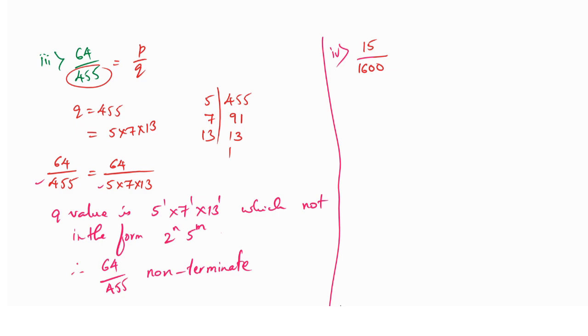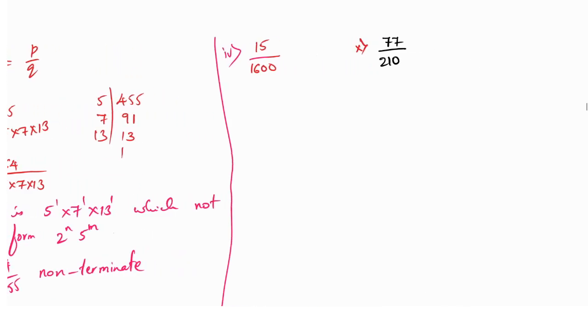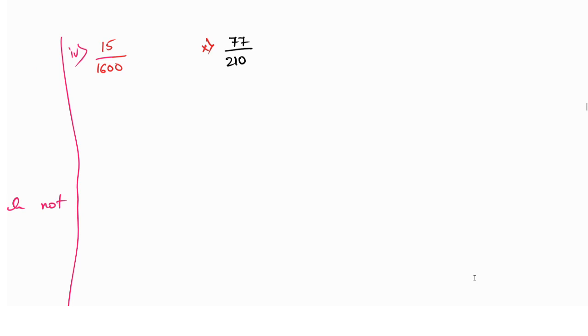I will take the next question so that it will be easy for you. Okay, 1 minute. Here I will take one more question. The next question only, 77 divided by 210. Whether it will terminate or non-terminate. Quickly. I am giving two questions. This is the last question, the 10th one. I am solving both now for your understanding purpose only, why and how we have to do this. So I will take a little bit of this side now.